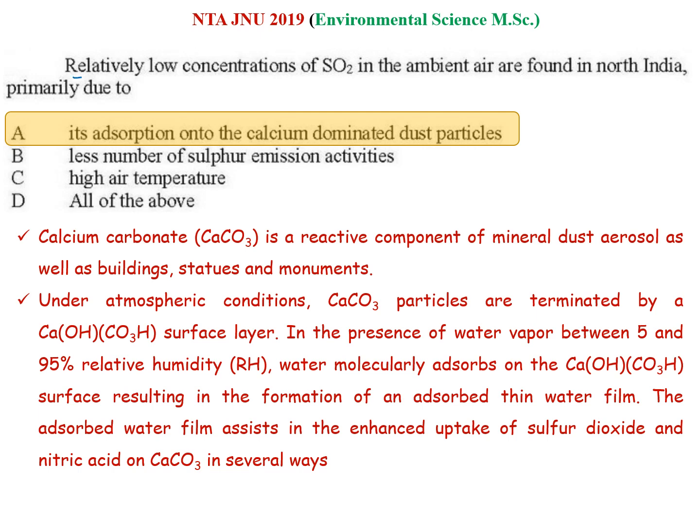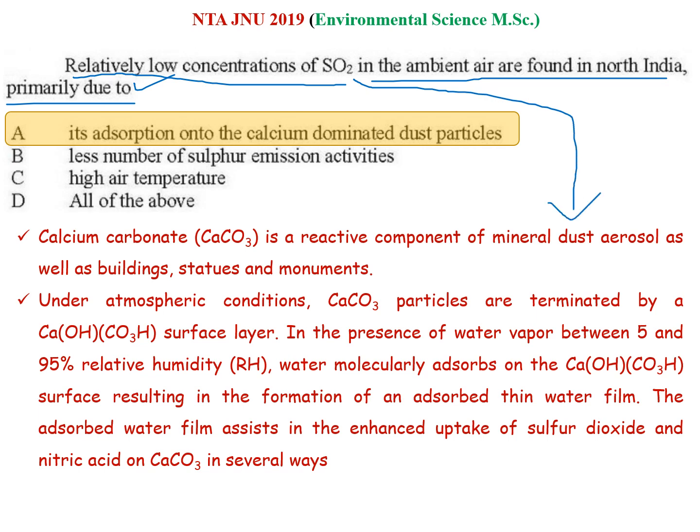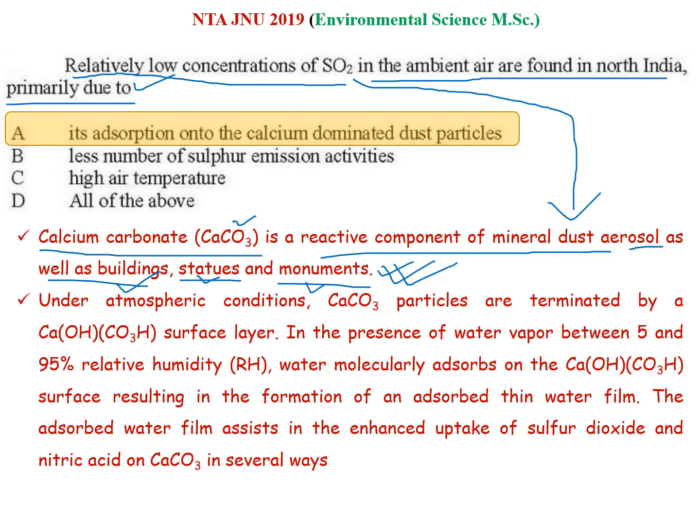The next question they ask: the relatively low concentration of SO2 in the ambient air found in North India is primarily due to? Let us discuss the phenomenon behind this before answering. As we know, calcium carbonate is a reactive component of mineral dust aerosol as well as buildings, statues and monuments. In North India, you will see a huge amount of construction, lots of buildings, statues and monuments, so the presence of calcium carbonate is definitely there.